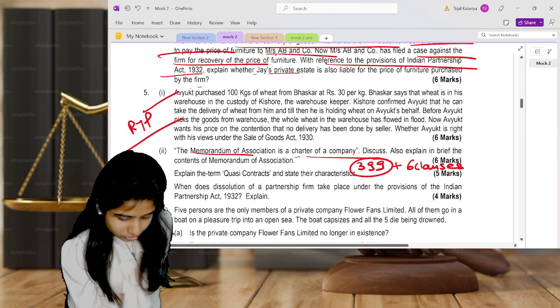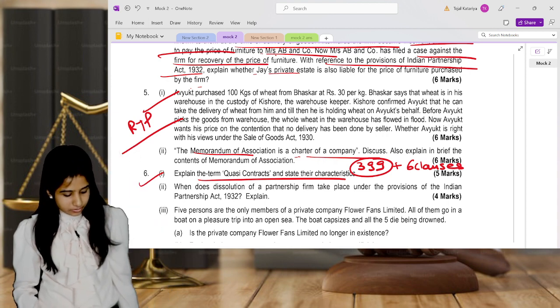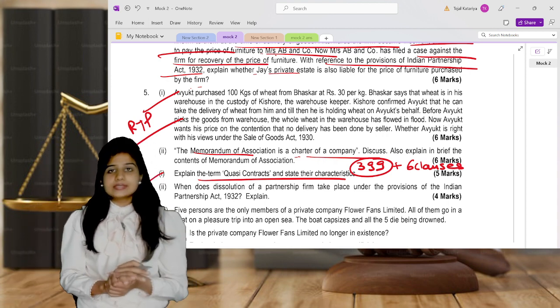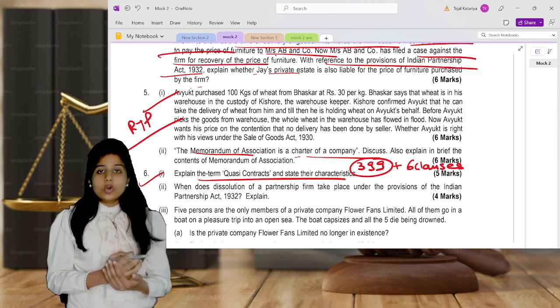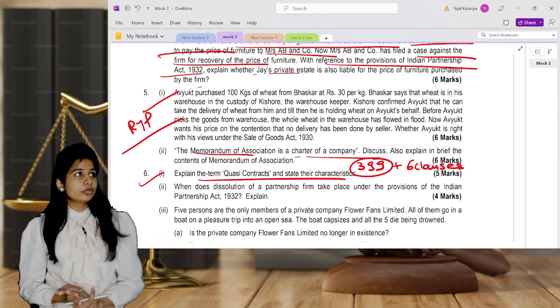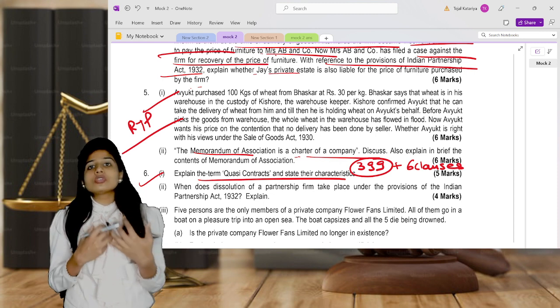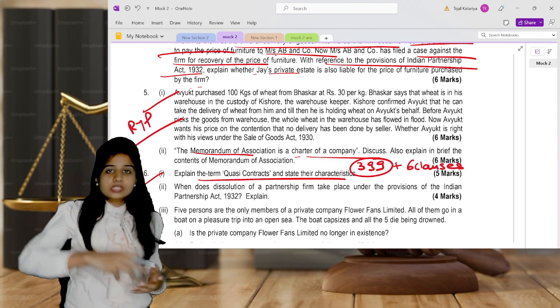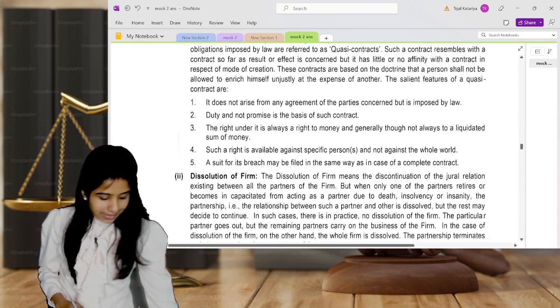The next question is question number 6. Write about quasi contracts and their characteristics. So understand, a quasi contract is nothing but a kind of contract which is imposed by law. It's not a contract where there is an offer and acceptance from the other party. It's just a duty which you're supposed to fulfill because it's imposed by law. And what are the characteristics?